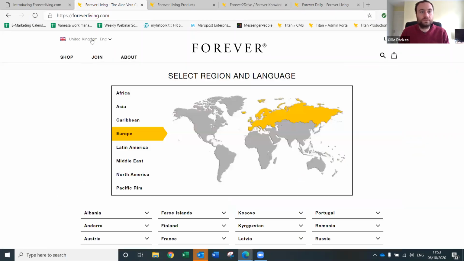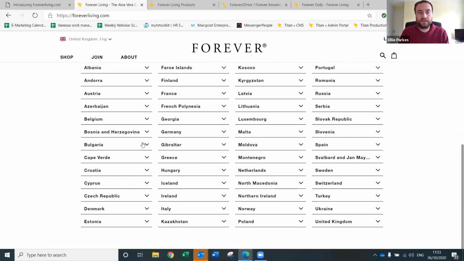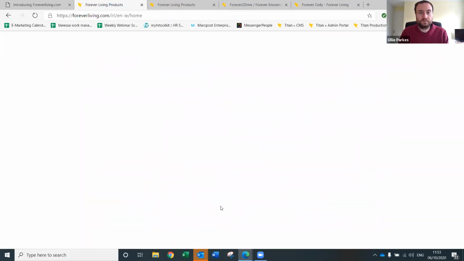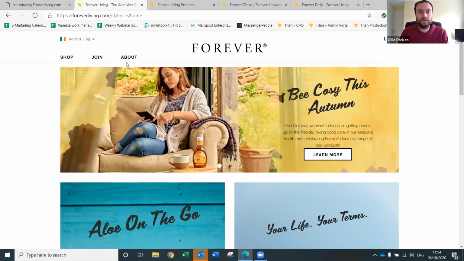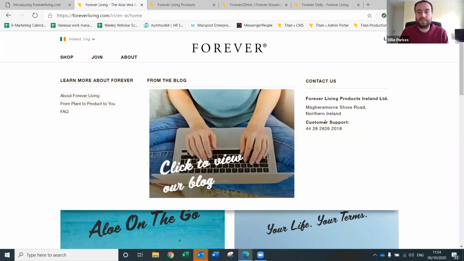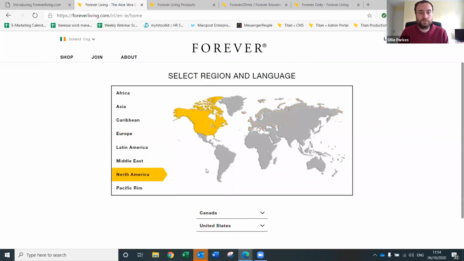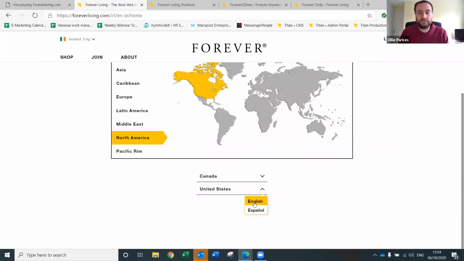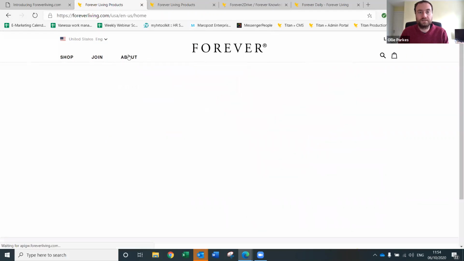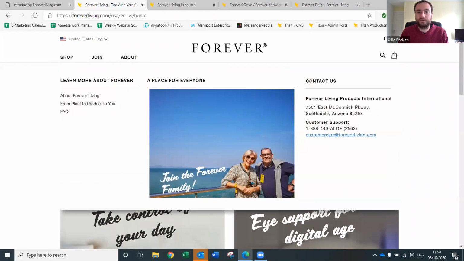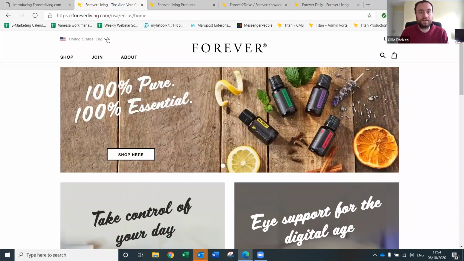If you go to Benelux, for example, well, let's just go for what country's on here that I know of. Ireland. So we click on Ireland and click on About. It's got the Irish details here. Okay. If you go on to North America and you go on to United States, when you click on About, it comes up with the About details for there.